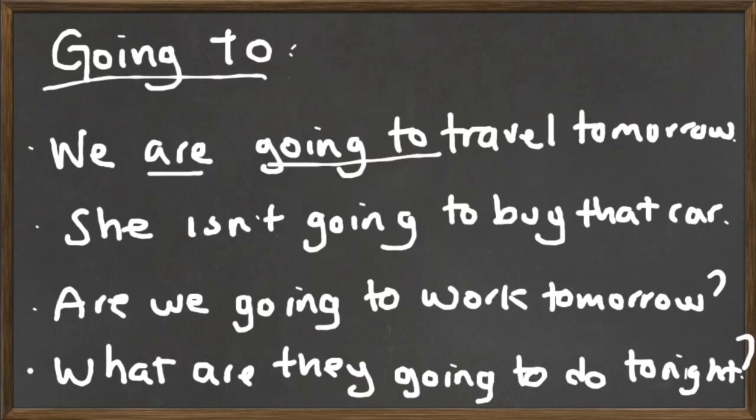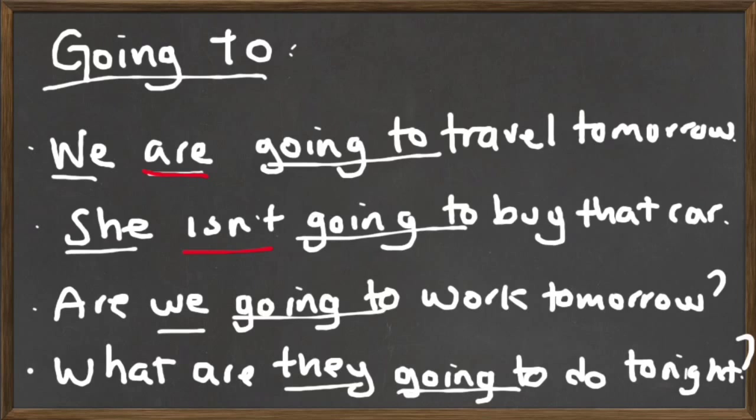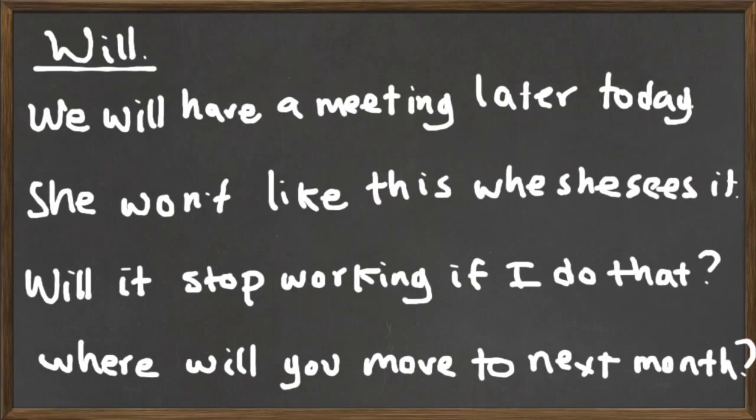If you notice, even though we're using different types of subjects, we always use the expression going to. What changes is our verb or auxiliary, which is the verb to be: are, isn't, are, and are. Of course, if we're using I, we would need to use am. I am going to explain this to you, for example. Let's move on to the next part.